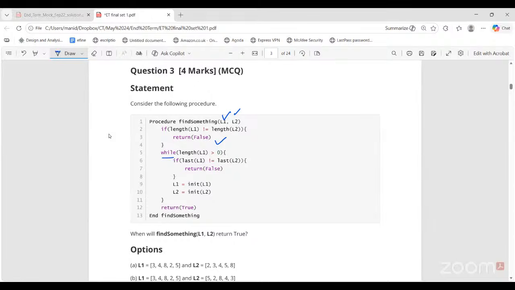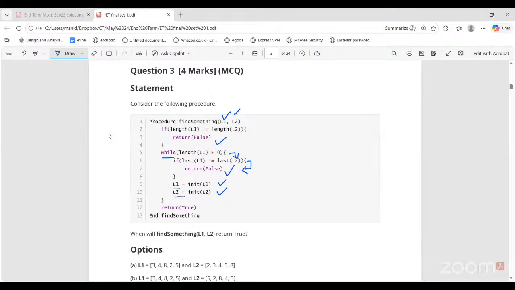So as long as length of L1 is greater than 0, that is L1 is not empty, then the first if statement is, if last of L1 is not equal to last of L2, then also return false. That is last elements of both lists. They are not equal, then you return false. If they're equal, then you don't enter this if block at all. So here L1 is now init of L1, that is last element removed, same for L2.